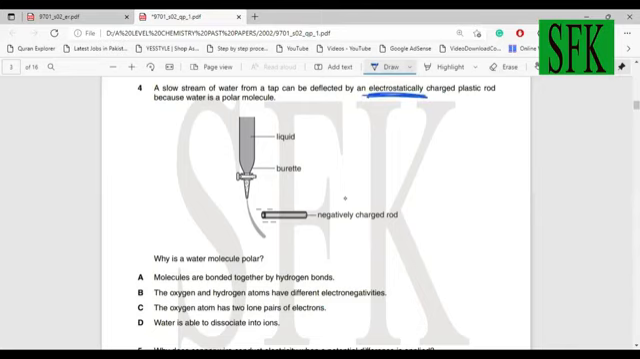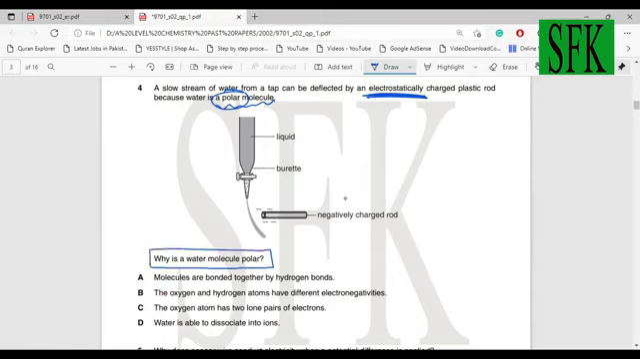Electrostatics was a chapter of your O-level physics, right? You don't need to do that over here again. All they are asking you is that they are telling you that water is polar, okay? And this polarity is what you've done in chemistry. And now look at the question, how basic the question is. Why is water polar? And that's all they're asking.